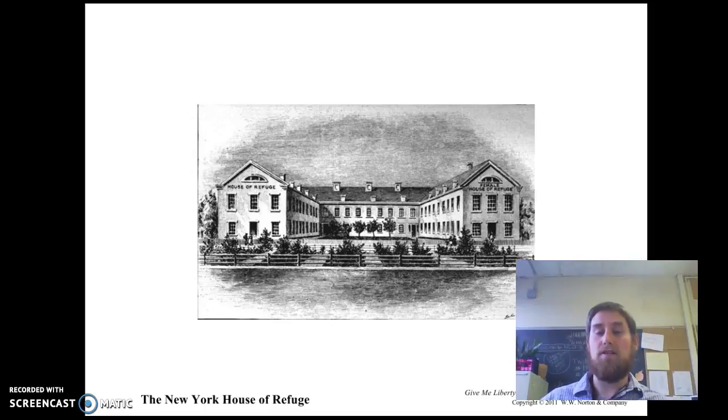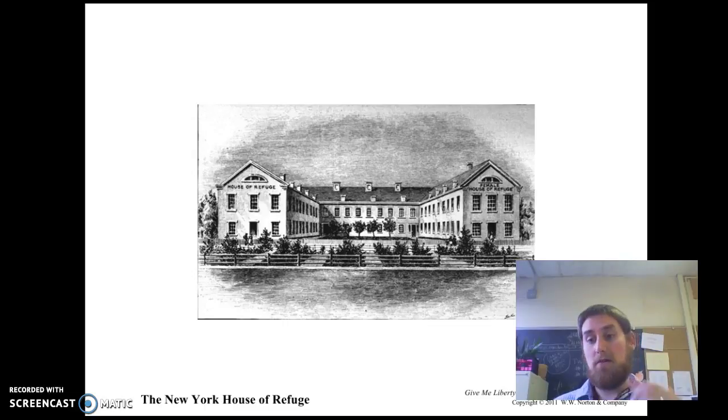Another invention, or several inventions we see from this time period, are asylums. You see an asylum here, the New York House of Refuge. Before this point, largely those who are considered insane or mentally unstable are just hidden away from society. But you see these religious reformers and even social reformers creating the asylum. It's a place to put someone who was not fit for society, but not a criminal.